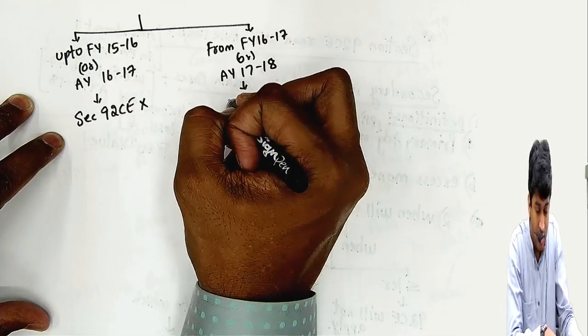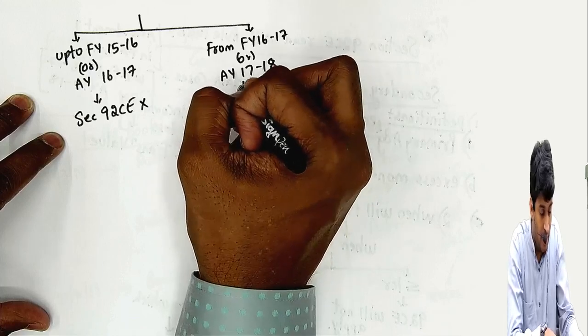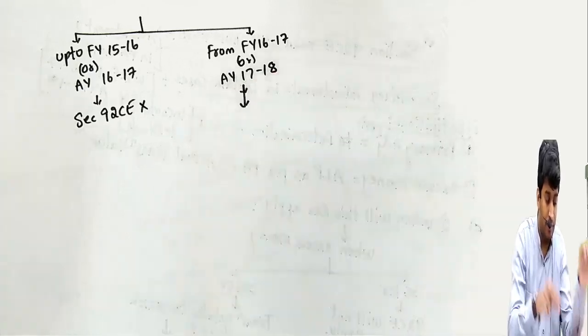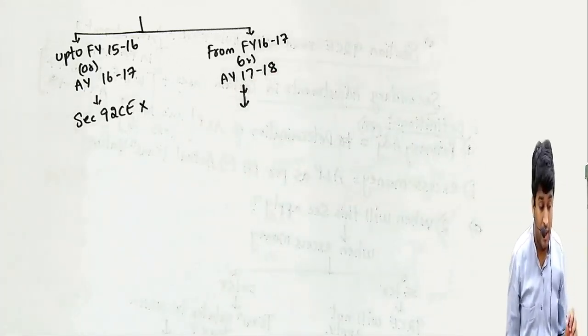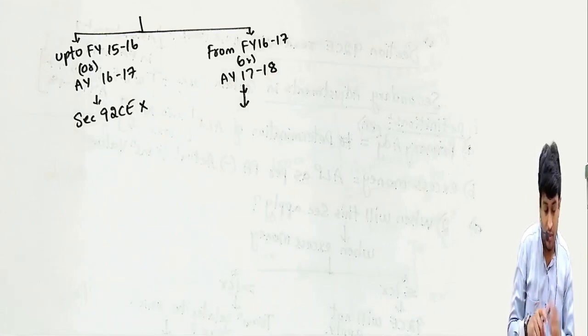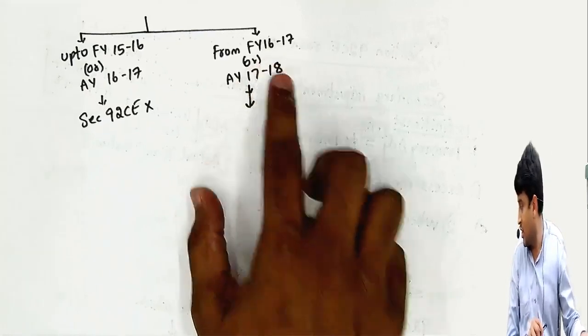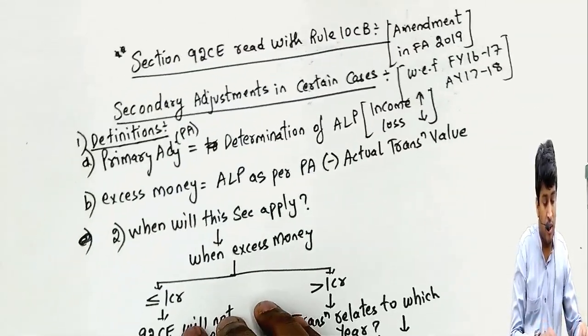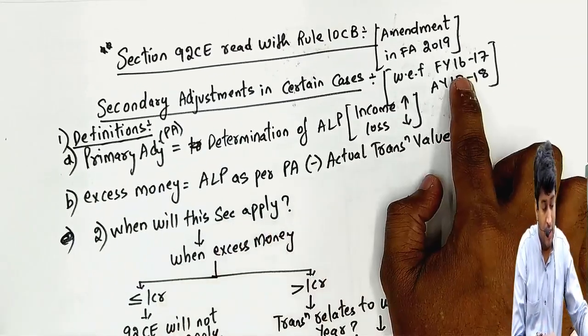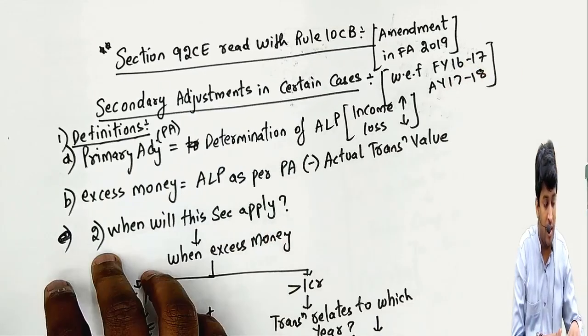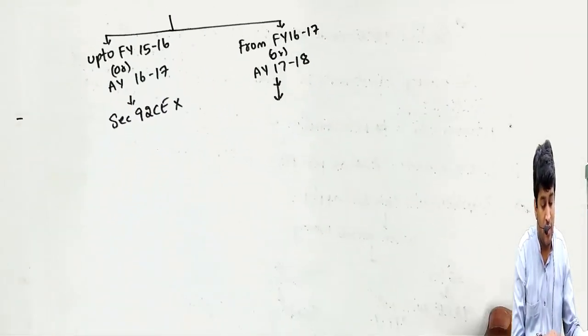If it is from, then we'll continue the chart. That's the reason this section is applicable from assessment year 17-18 or financial year 16-17. That is what we wrote in the heading also: with effect from 16-17 or assessment year 17-18. That is what we are writing here also.